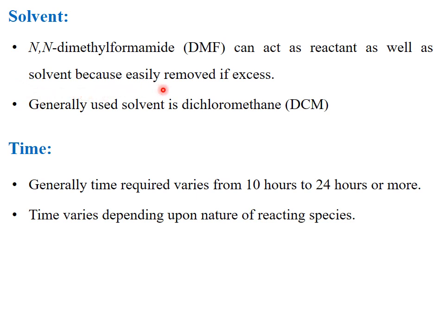Time: how much time does it take to go to completion? Generally the time required varies from 10 hours to 24 hours or more. It's a general time.